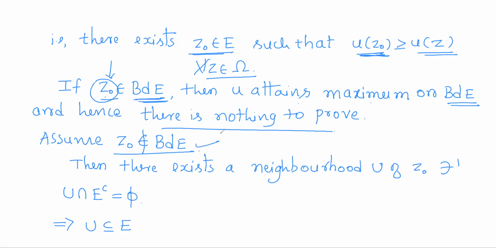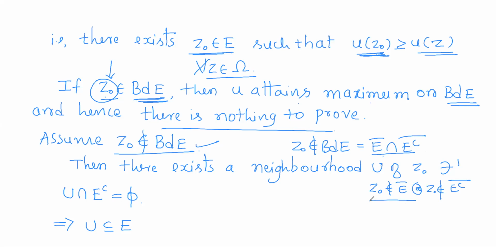So now suppose it is not a boundary point. So the point at which u has the maximum value is not a boundary point. So z naught does not belong to the boundary of E. So what is the boundary of E? E closure intersection E complement closure. So z naught does not belong to the intersection means it will not be in one of the sets. So z naught does not belong to E closure, or z naught does not belong to E complement closure.